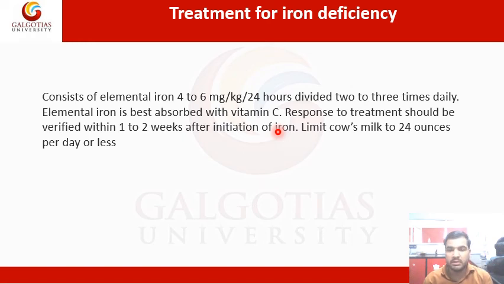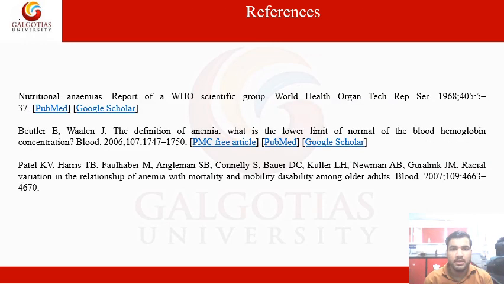Means the treatment should be working. The anemic condition should improve after 1 to 2 weeks of taking this iron. Limit cow's milk to 24 ounces per day or less. We should have a lower intake of cow's milk, 24 ounces per day or less.